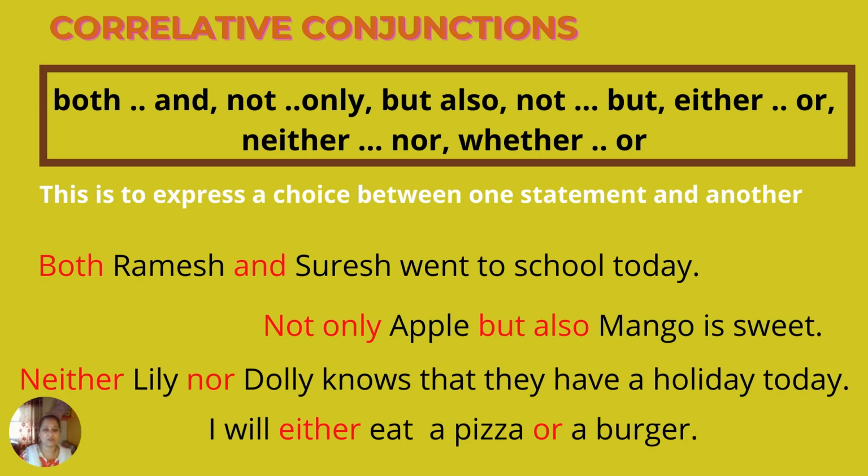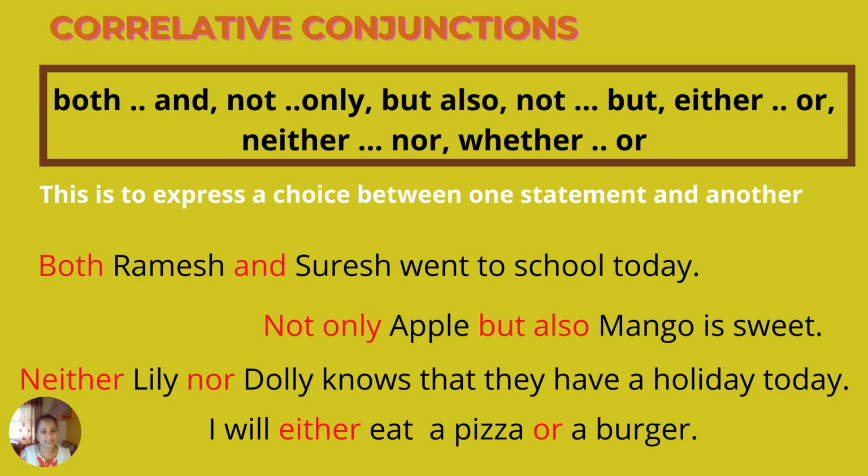Not only apple but also mango is sweet. So not only but also. It clearly explains itself. Neither Lily nor Dolly knows that they have a holiday today. So who is knowing that it is a holiday today? Out of Dolly or Lily, none of them know that it is a holiday today. So negation. Neither nor always goes for negation. Remember, okay? So we have to remember about this. Neither nor, negative again. So none of them know. Finally, they don't know it is a holiday today.